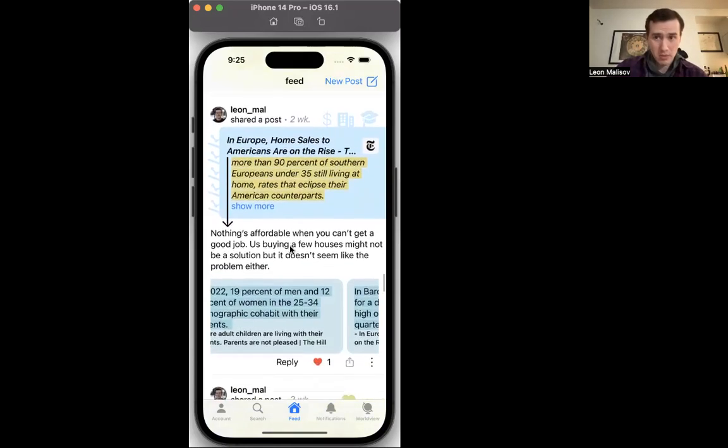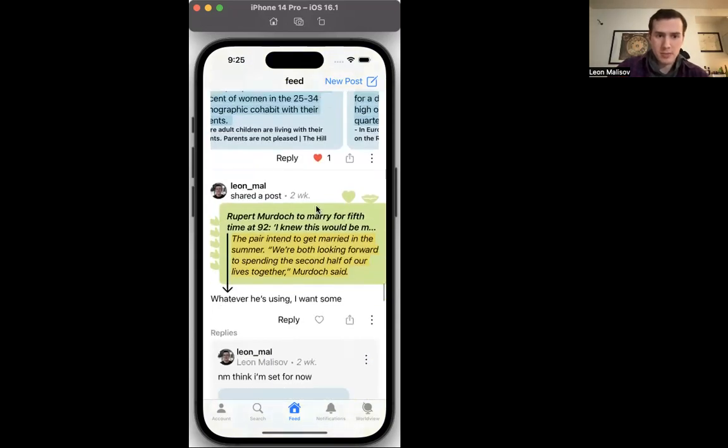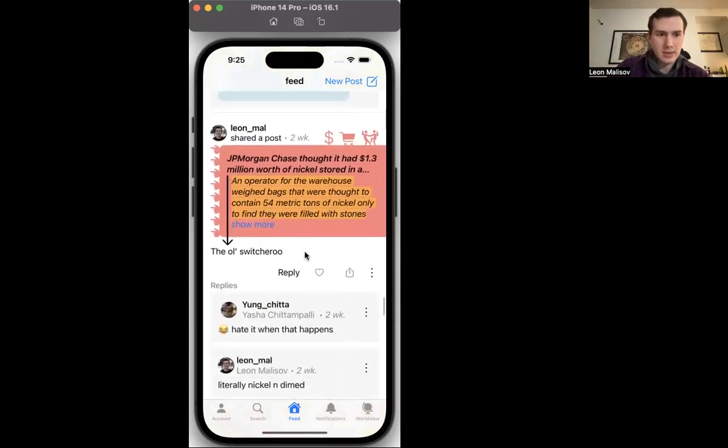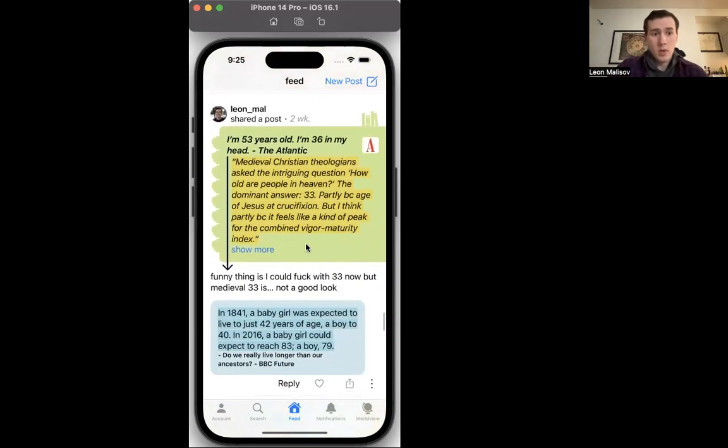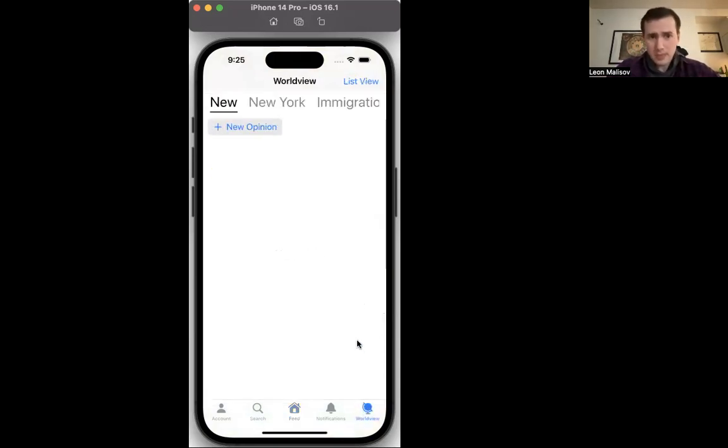And this isn't just about serious political economic stuff. You can post about anything. You can post about Rupert Murdoch getting married at 92, JP Morgan, whatever it is, right? The point is, it's not about the loudest person in the room. It's about the person that engages with what they read the most.